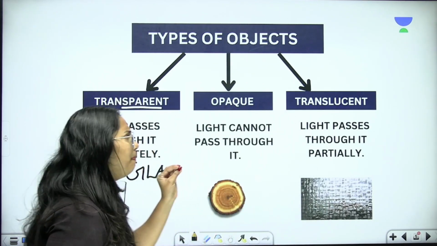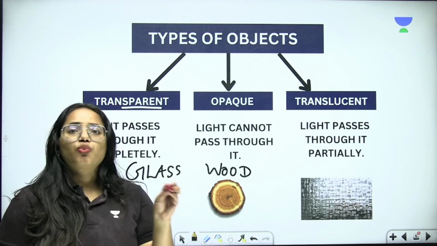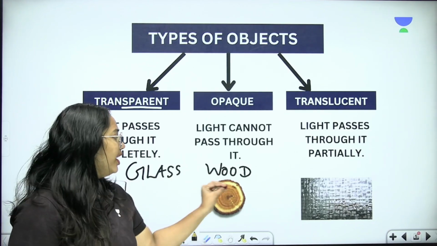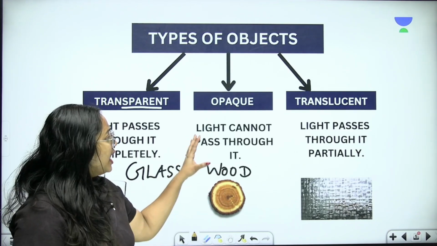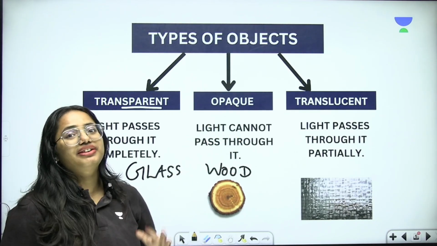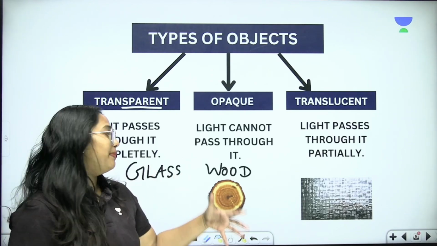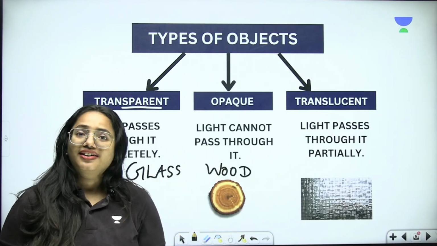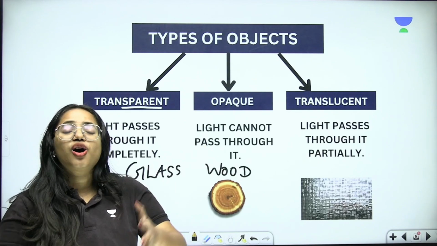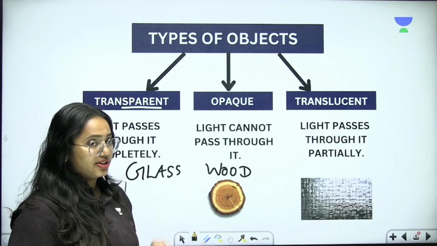What about the next one? It's all about the opaque property. Wood can be an example of an opaque object. Light cannot pass through it. We will not be able to see what happens inside this wood piece, right? Why? Because it will not allow any kind of light to pass through.